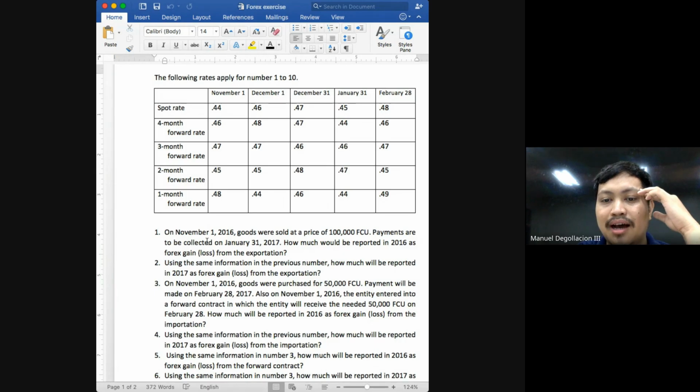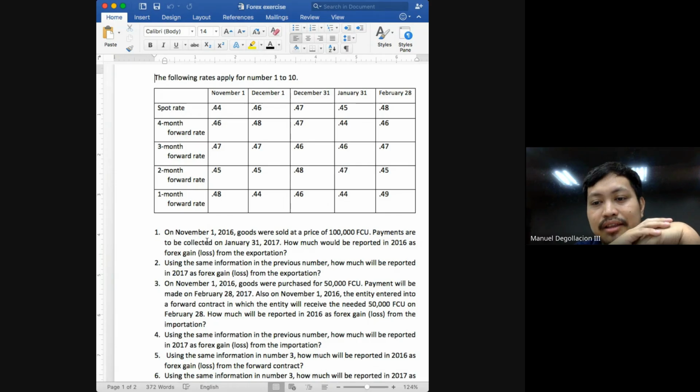Obviously, it will be the spot rate on November 1 because that's the date of the transaction. This is the current exchange rate on this date. And besides, you will still not know how much the spot rates are on December 1 onwards by November 1. The only spot rate that you will know will be the November 1 spot rate and the previous spot rates.